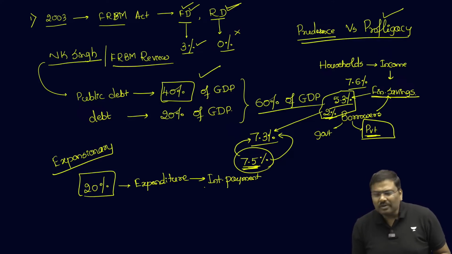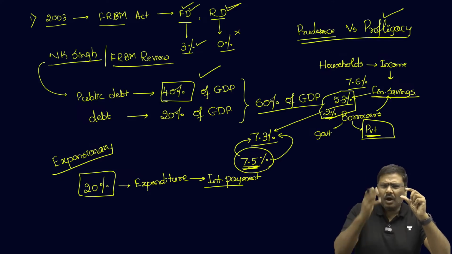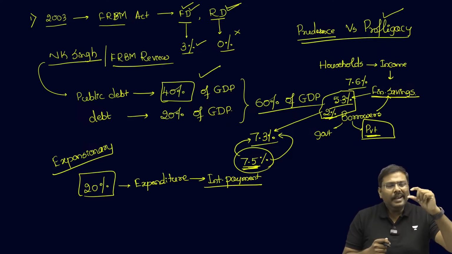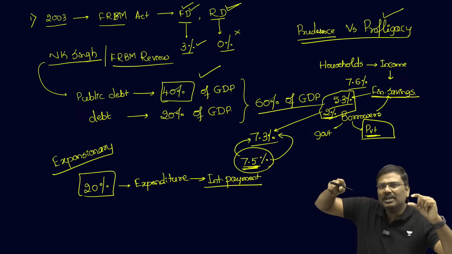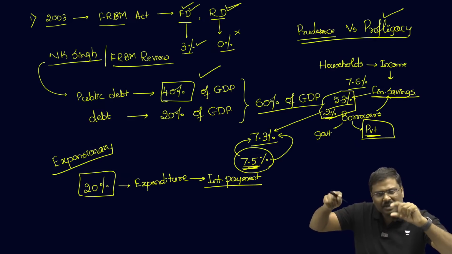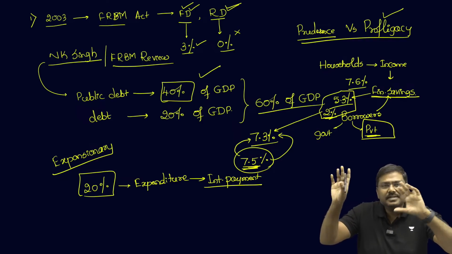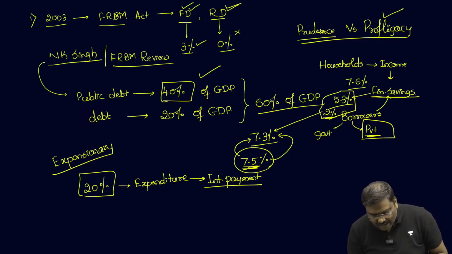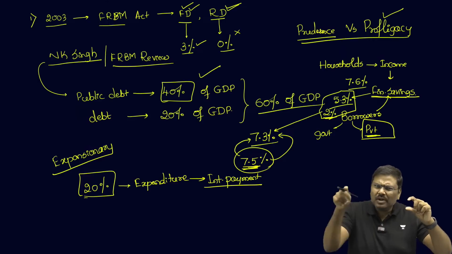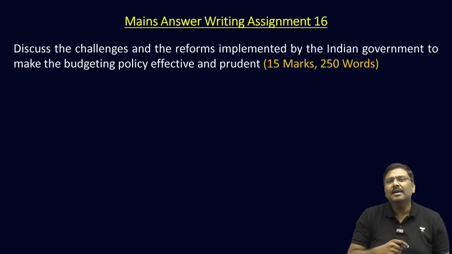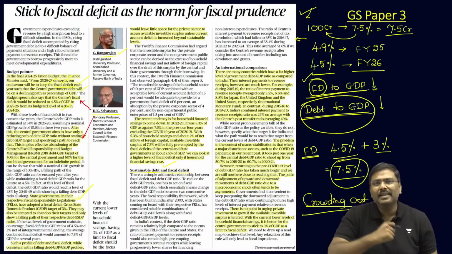And if you calculate how much this money is out of the total revenue receipts, because I hope you understand, interest payments are part of the revenue account under the budget. Interest payments are part of the revenue expenditure side. So if you calculate this, take this number and calculate out of total revenue receipts how much this amount is, in recent times the number has actually increased.